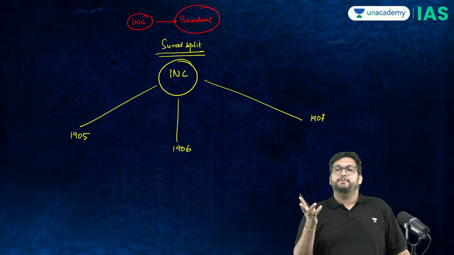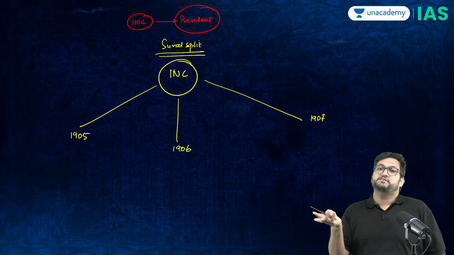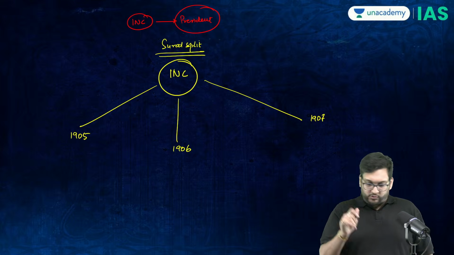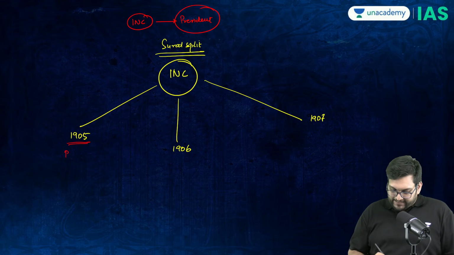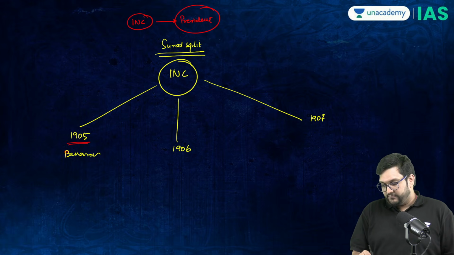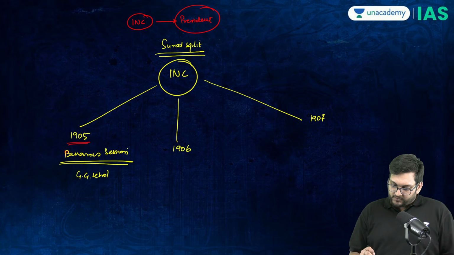Similarly, Surendranath Banerjee cannot be the president of the session which happens in Banaras. So, when the Banaras session of the INC happened in 1905, Gopal Krishna Gokhale was actually the president.